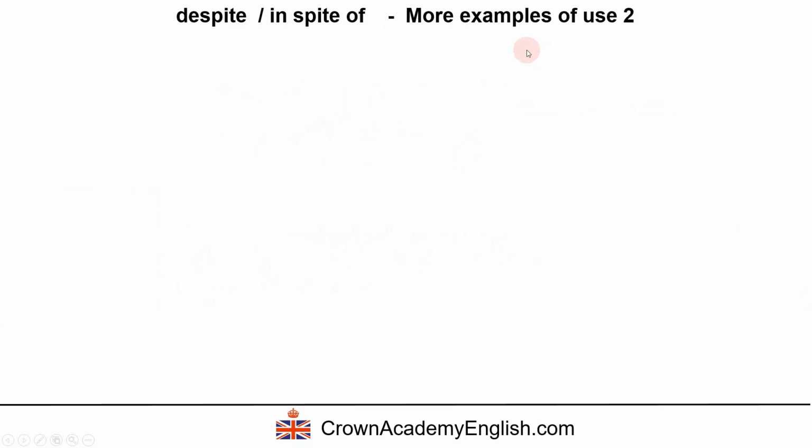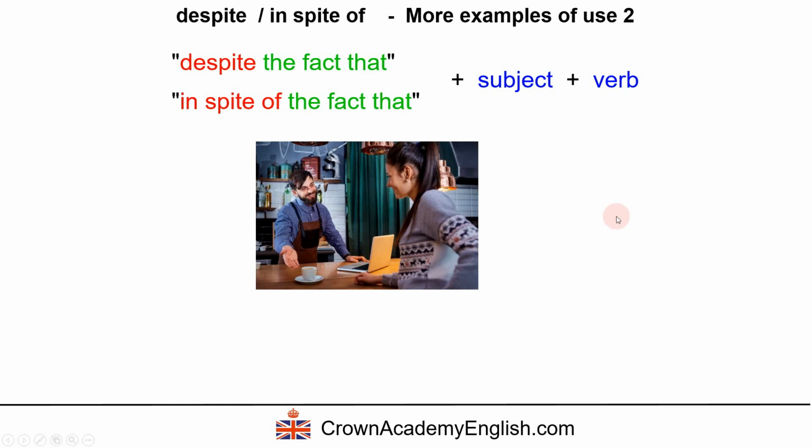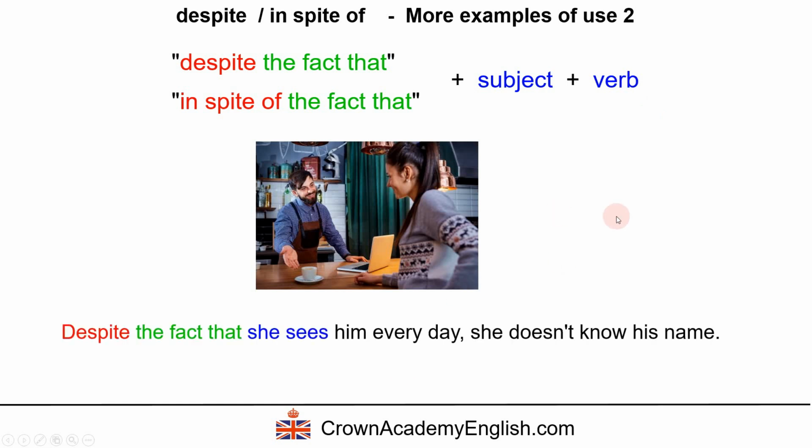And let's look at some more examples. So here is the structure. And here is an example. Despite the fact that she sees him every day, she doesn't know his name. So despite the fact that, and then we have the subject and the verb. Okay, so this is surprising. She doesn't know his name. That's a surprise because she sees him every day.